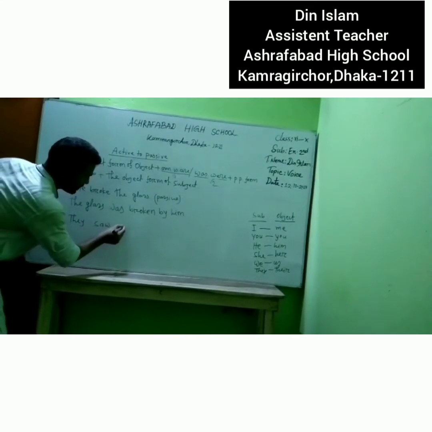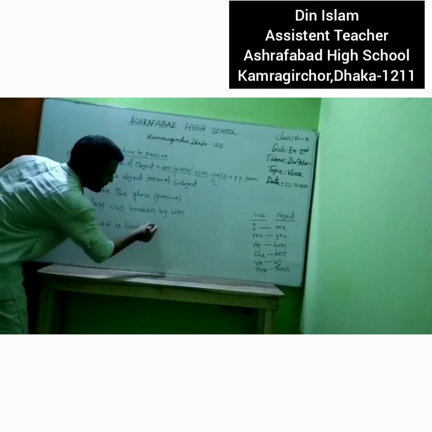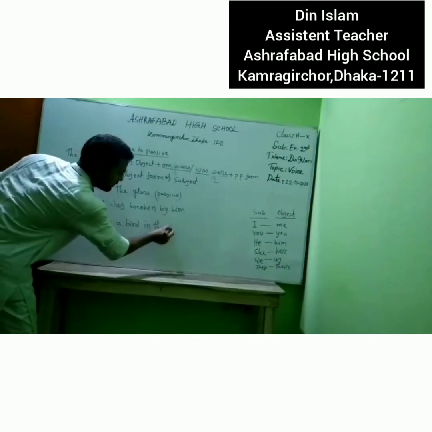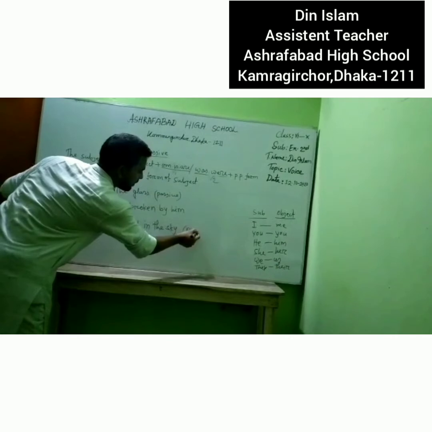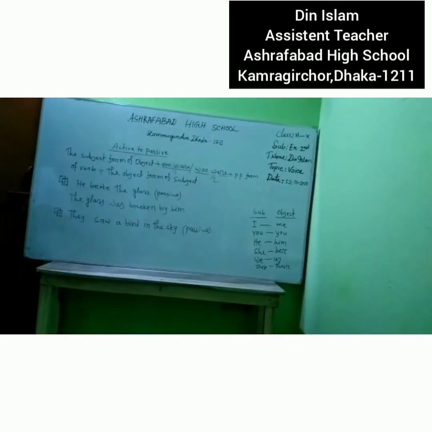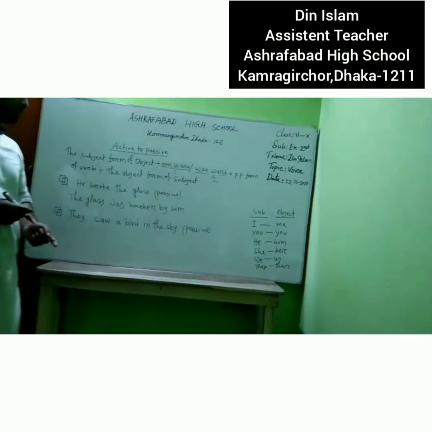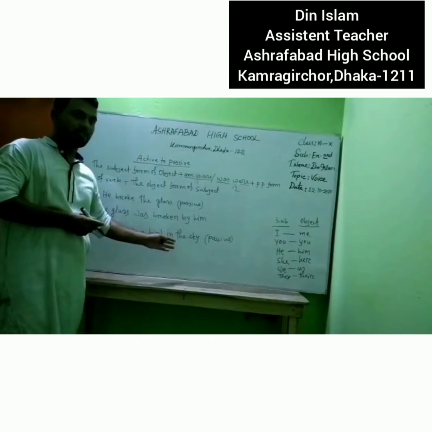I saw a bird in the sky. Dear student, we can see the subject I, the verb saw, and a bird, the object.